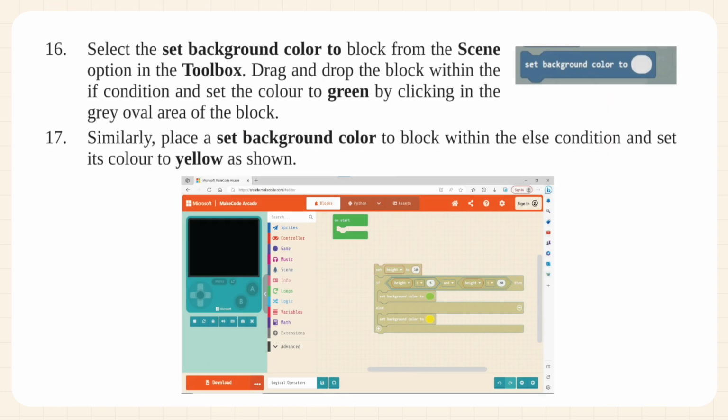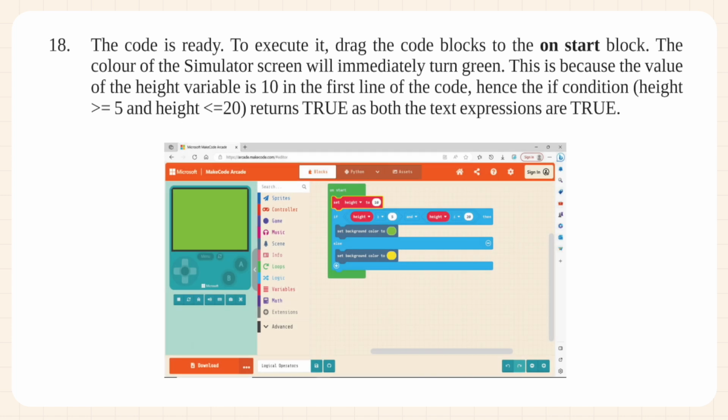16. Select the Set Background Color to block from the Scene option in the toolbox. Drag and drop the block within the if condition and set the color to green by clicking in the gray oval area of the block. 17. Similarly, place a Set Background Color to block within the else condition and set its color to yellow as shown. 18. The code is ready. To execute it, drag the code blocks to the On Start block.